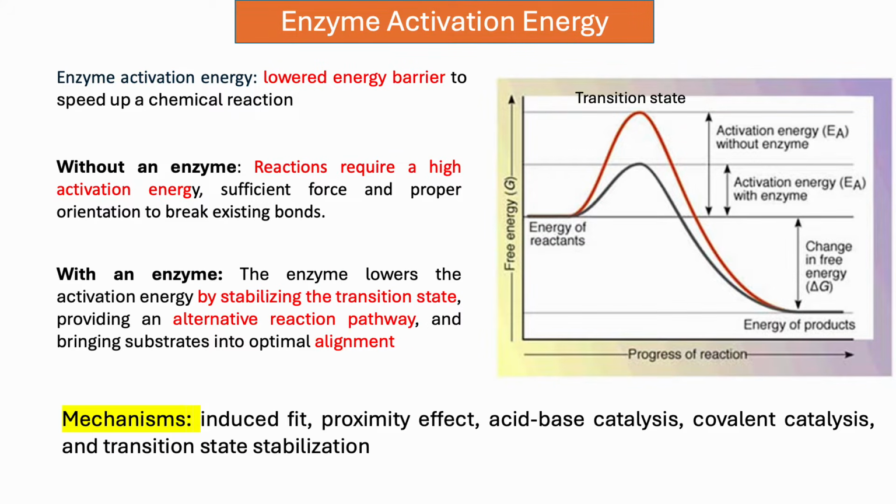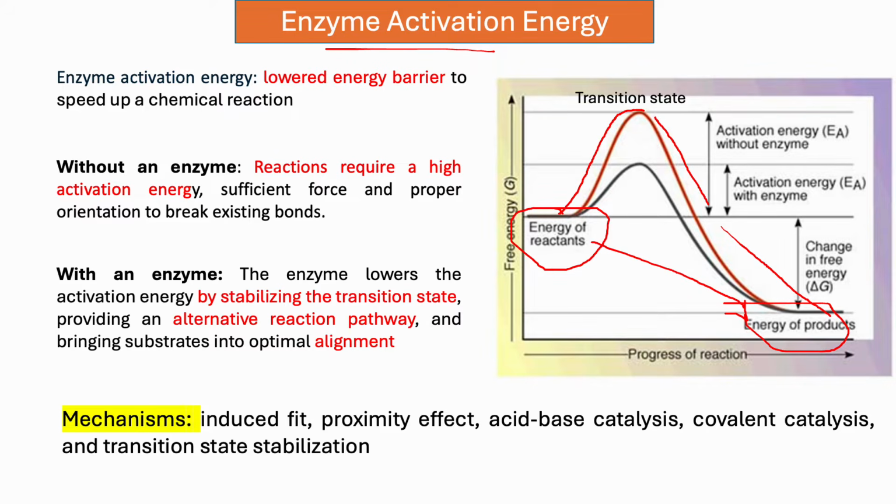Let's talk about enzyme activation energy. Look at this graph. Here these are the substrate or reactant, and these are the product. So the substrate must reach this position. How do they reach? Without enzyme, they first activate their reaction and come into a transition state, and then go down to the free energy change, and then finally come toward the products.